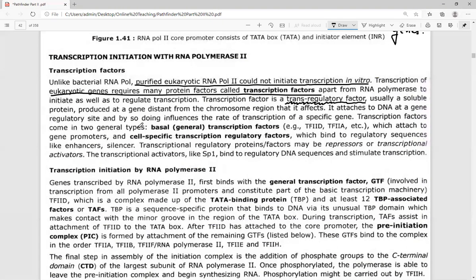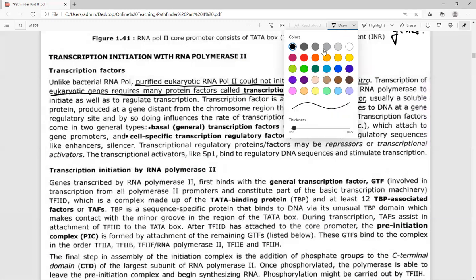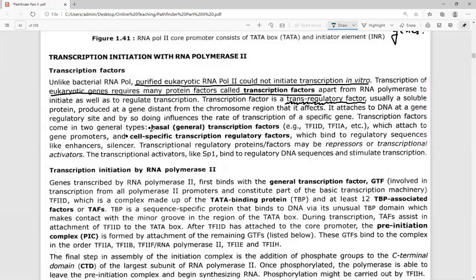The transcription factors can be of two different types: the basal transcription factors and the cell specific transcription factors. Now, basal transcription factors are expressed in each and every cell of an organism. So when you talk about basal transcription factors, TFIIA, TFIIB, etc., these attach to gene promoter sequences. So these are the ones that are going to attach to the gene promoter, and the other type is referred to as cell specific transcription factors.